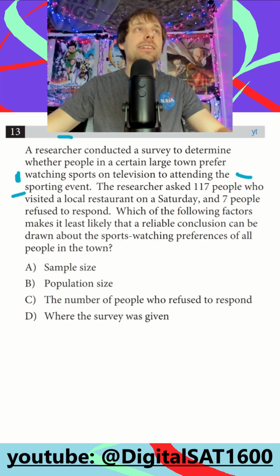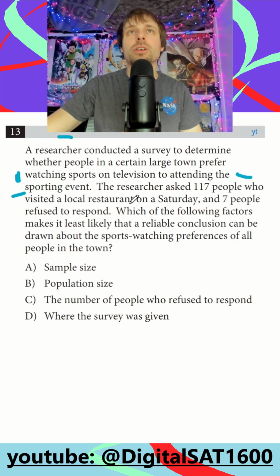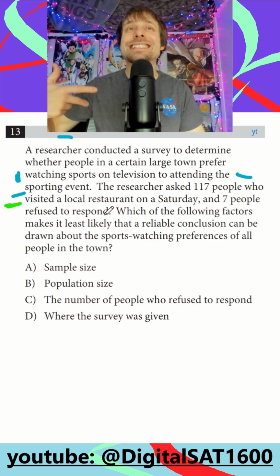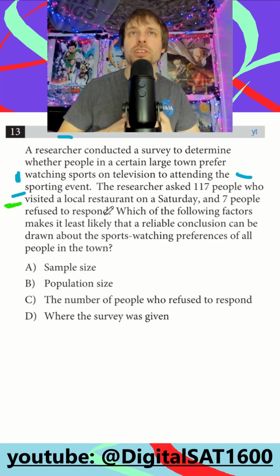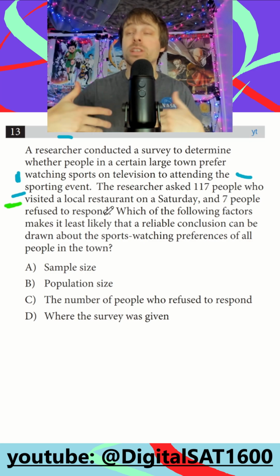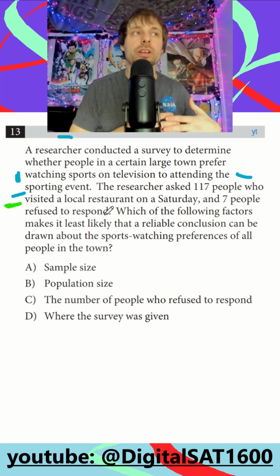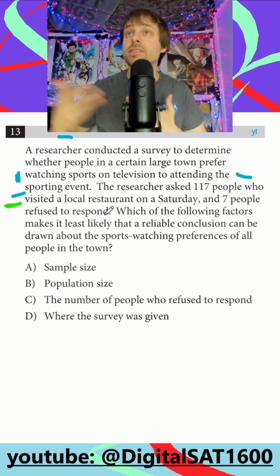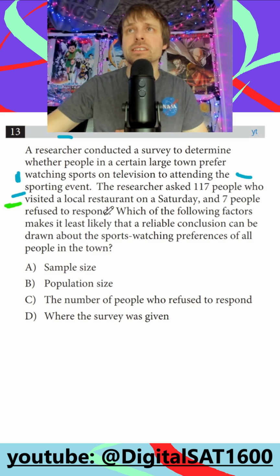The researcher asked 117 people who visited a local restaurant on a Saturday, and 7 people refused to respond. Which of the following factors makes it least likely that a reliable conclusion can be drawn? So they're asking us, like, what's wrong? Like, why could this maybe not be the greatest sample or greatest study this person's conducted, right?